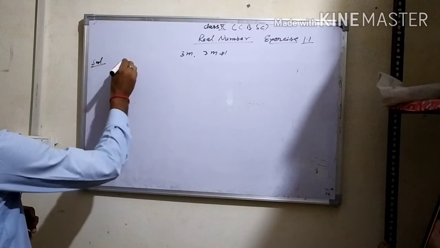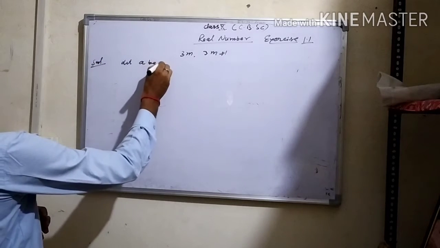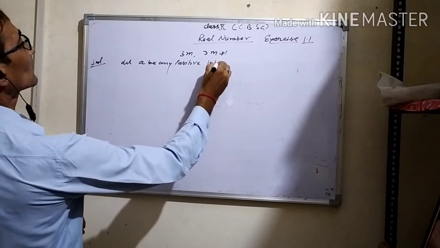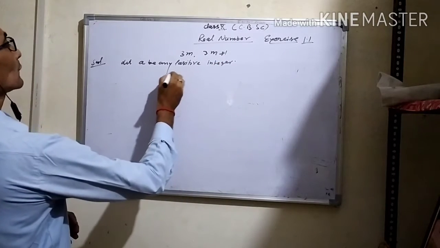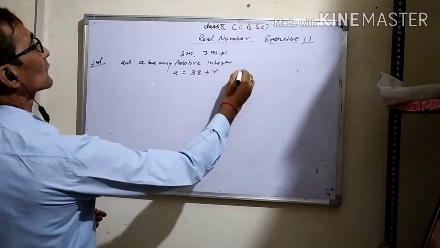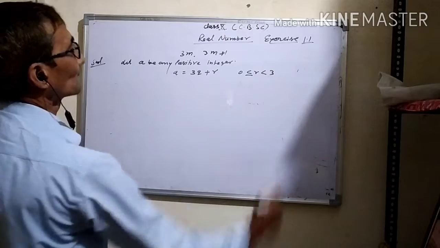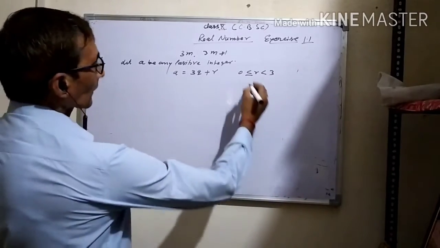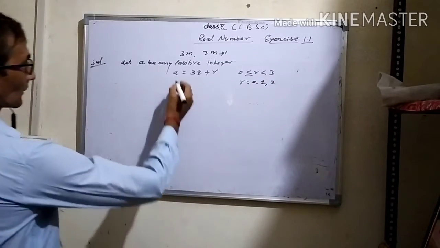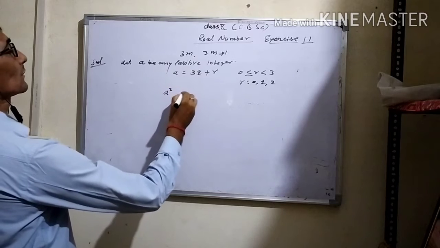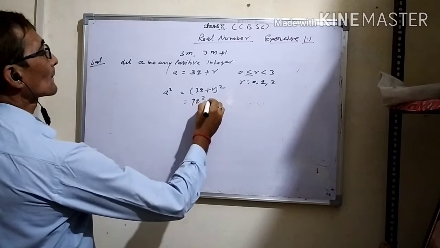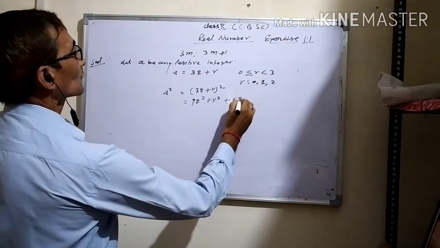Solution. Let a be any positive integer. Therefore a is equal to 3q plus r, where 0 is less than or equal to r is less than 3. And the possible values of r are 0, 1 and 2. Now the square of a: a square is equal to (3q plus r) square, that is 9q square plus r square plus 6qr.